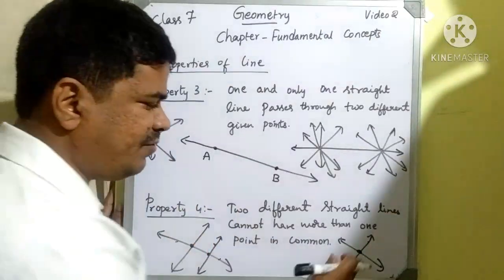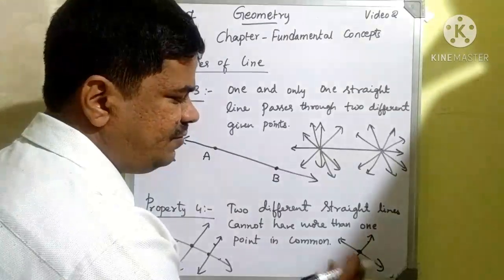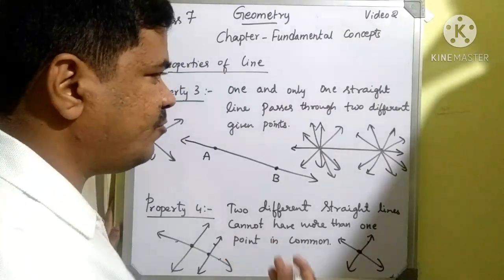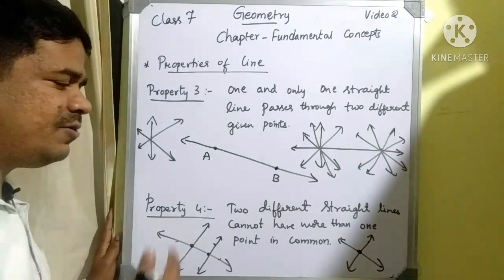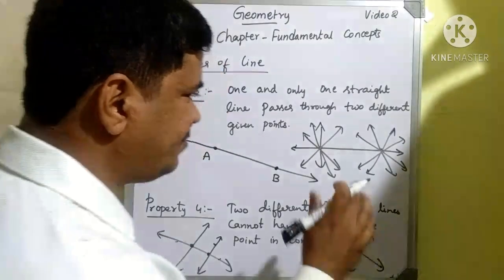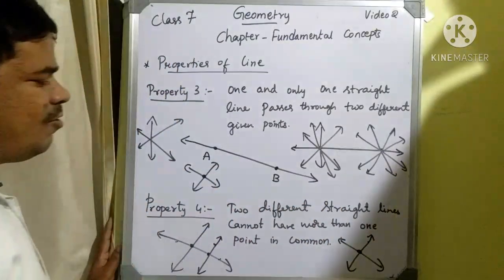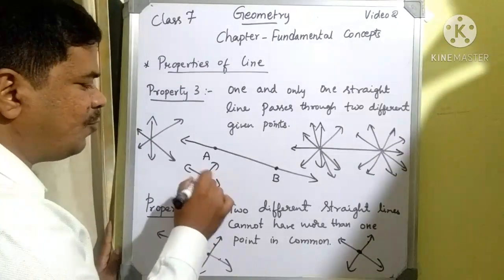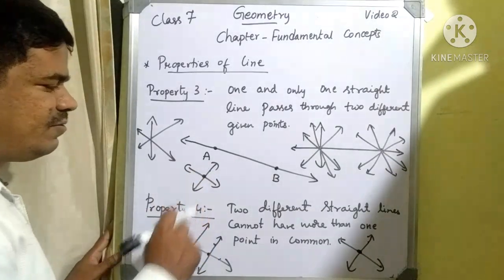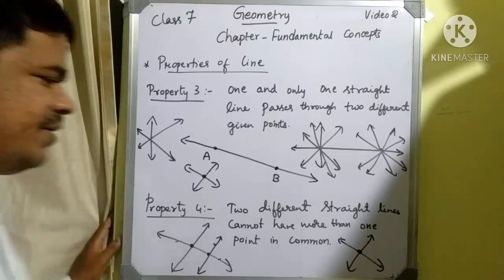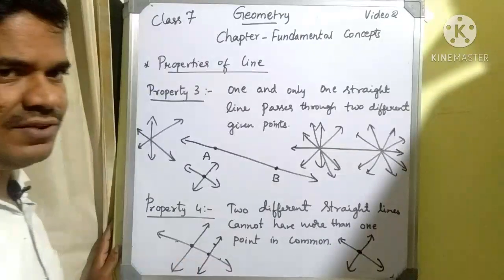That common point we can call the point of intersection. That is what property 4 is telling: two different straight lines cannot have more than one point in common. That means if I draw two straight lines like this, only one point will be common. We cannot have two points in common between two straight lines. There will always be only one point in common. This common point we can call the point of intersection.